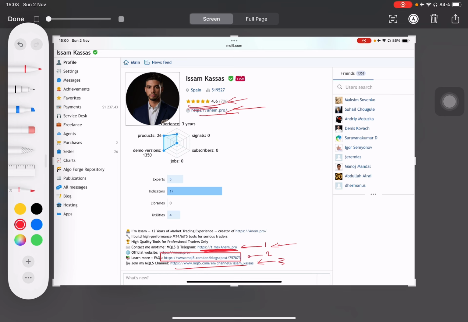The last link, which is the third link, is the MQL5 channel. And this is something that you guys need to join, because here is where I share all the knowledge, all the blogs that I write. Basically, I write blogs on a daily basis, and I also share charts, entries, updates. If there's an interesting update that I came up with, I would share it in the channel. So this is where you need to be, guys. This is very important. First of all, you click on the link, go to my profile, and then you will find these links here. You click on the link here and join the MQL5 channel.